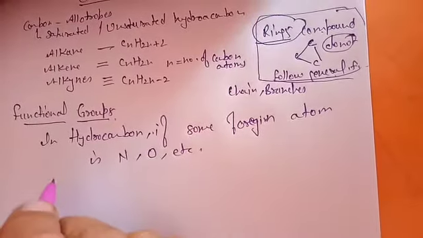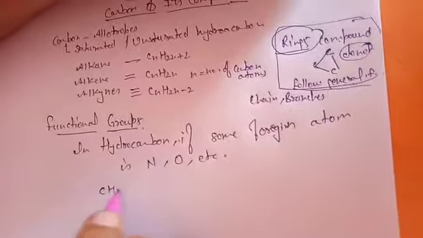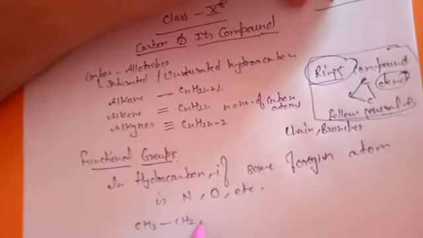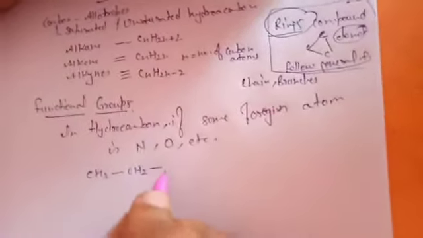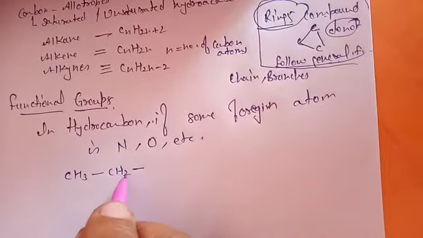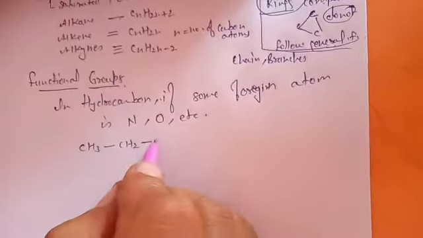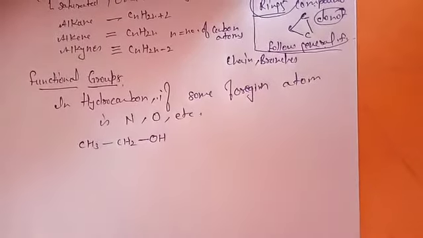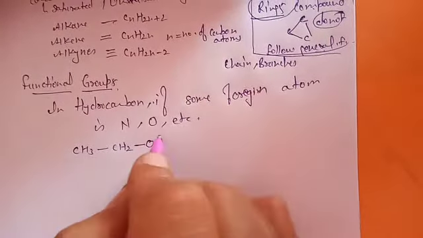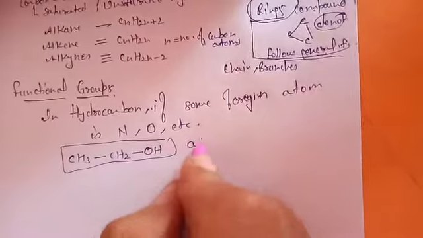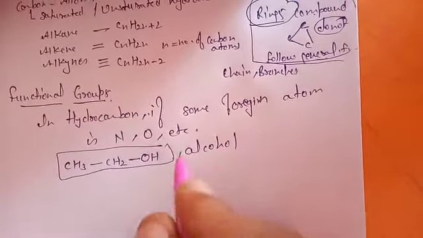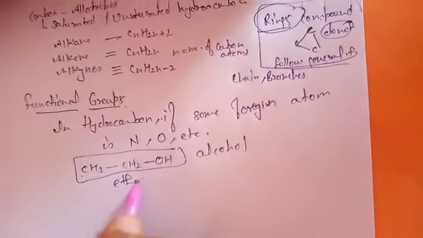For example, if we have CH3, then CH2, and the hydrogen that would fill the valency of this carbon is replaced by OH, this becomes an alcohol. With two carbons, it is ethanol.